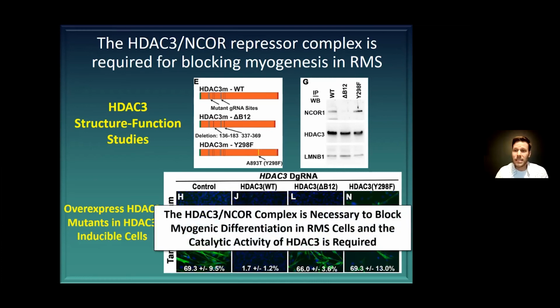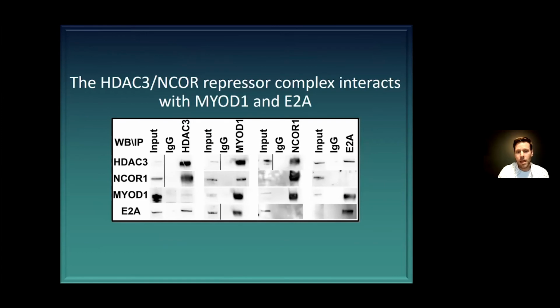So what this essentially told us was that this complex was important for blocking myogenic differentiation in these cancer cells, that it needed to form, and that the catalytic activity of HDAC3 also needed to be there. So to try to get further into the mechanism of how this complex was working, we did a pull-down to show that the complex is binding with MyoD and E2A. Part of the repressor complex is actually binding to transcription factors. These were the transcription factors that we were looking at, asking, could it possibly inhibit MyoD?